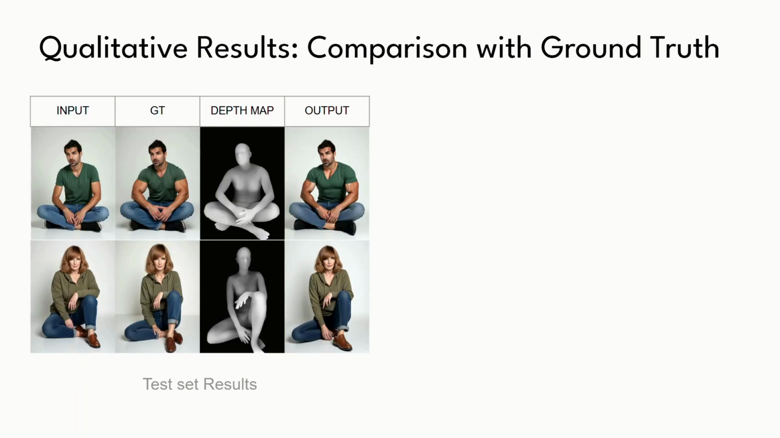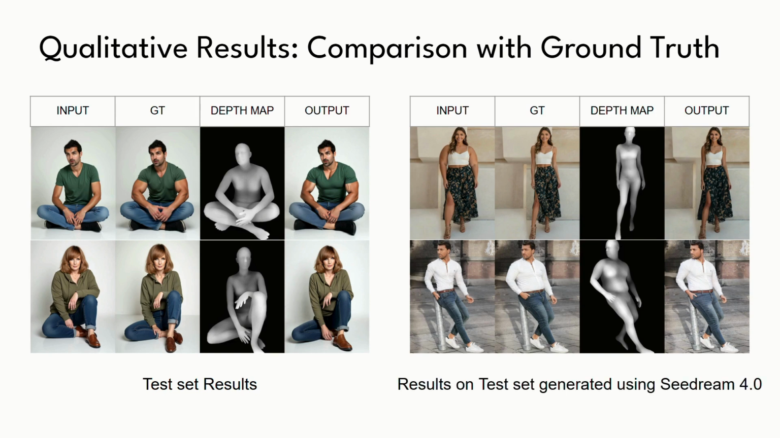We showcase our model's precision by comparing the generated outputs directly against the ground truth and the target depth map. On the left, we have results from our standard test set, featuring highly complex, self-occluding poses, like sitting cross-legged or crouching. On the right, we showcase results evaluated on a test set generated using CDream 4.0. Our model accurately reconstructs the exact intended anatomy according to the target depth map and fits the clothing perfectly to it.